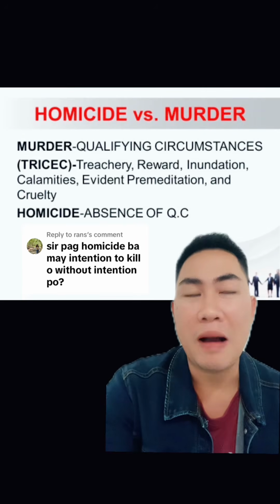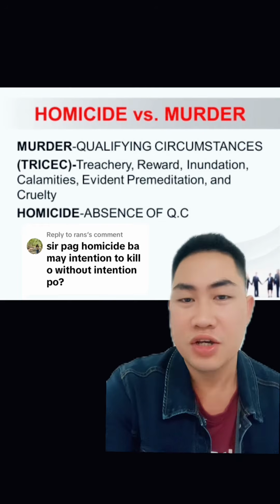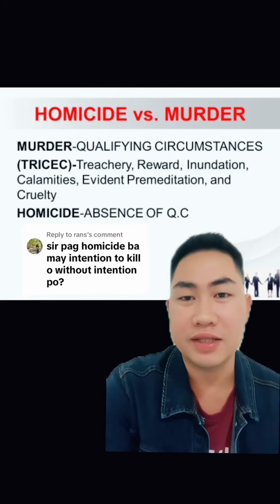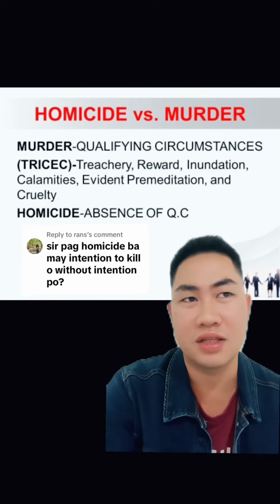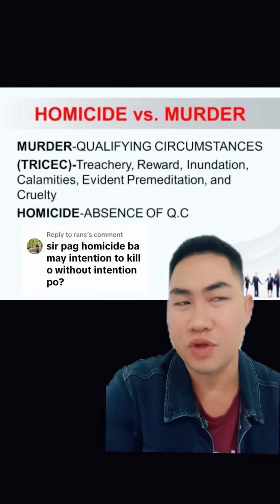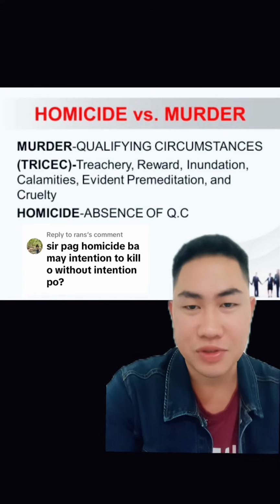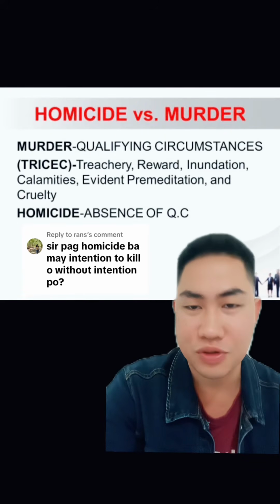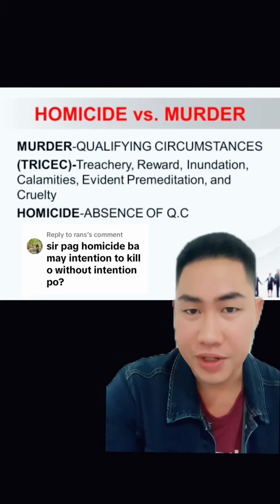Kapag yung pagpatay is in exchange of reward or promise, so papasok rin yan sa tinatawag natin na murder. In the presence of inundation, ibig sabihin, there is a big flooding or conflagration naman, yung malaking apoy. Or in times of calamities or volcanic eruption, yung pagpatay. So papasok yan sa tinatawag natin class na murder.